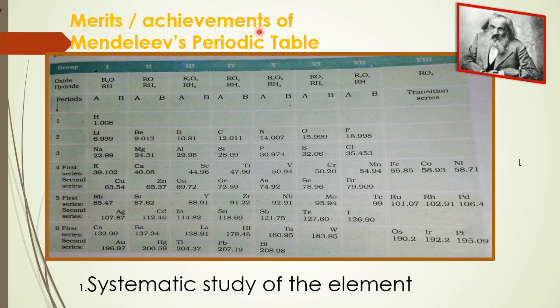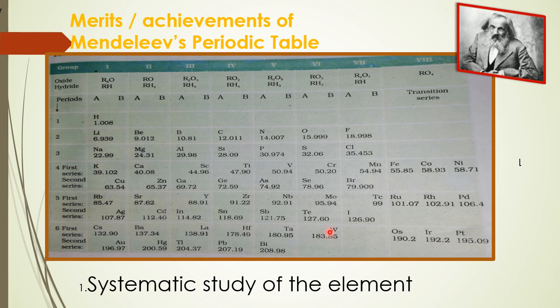Merits or achievements of Mendeleev's periodic table. Mendeleev was the first to introduce the groups and periods, as we just discussed. A few important achievements of Mendeleev's periodic table are as follows. Number 1, systematic study of the elements.